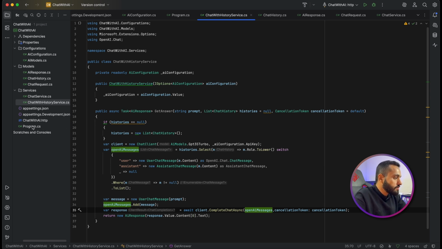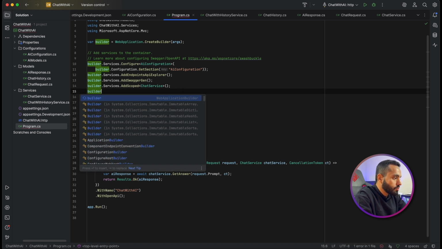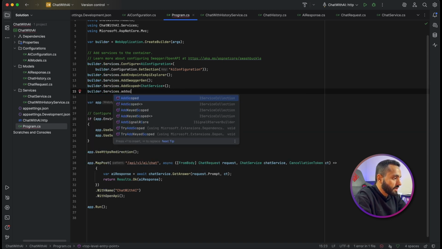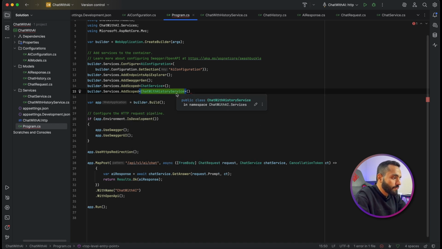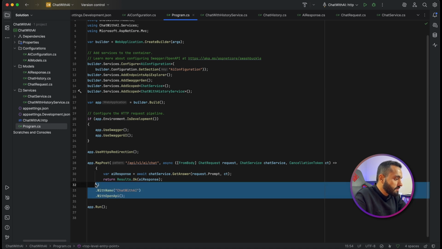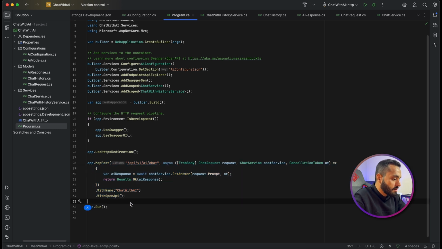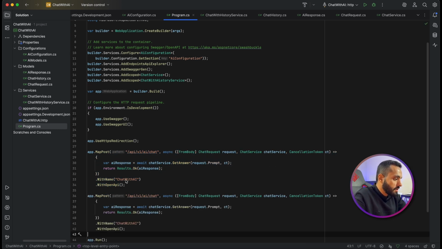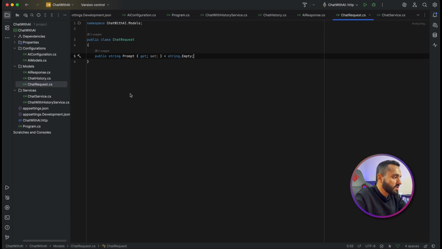Now I will go to my program again, builder.Services.AddScoped again with chat with history service, and at the end I will take this as it is, then instead of this I will make it version 2, which includes the history. But there is a very important point we need to add also here in the chat request.